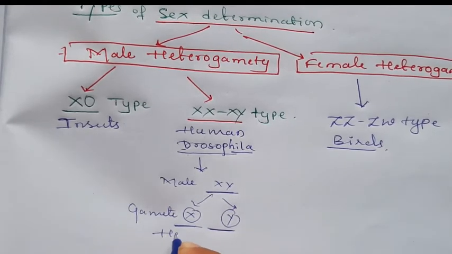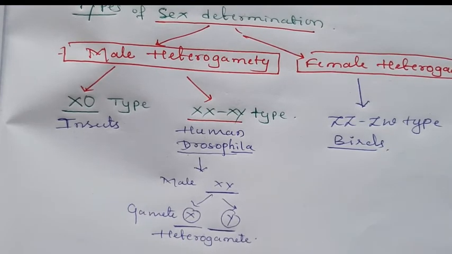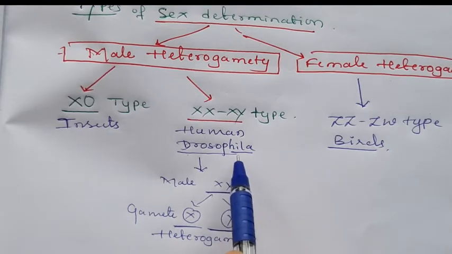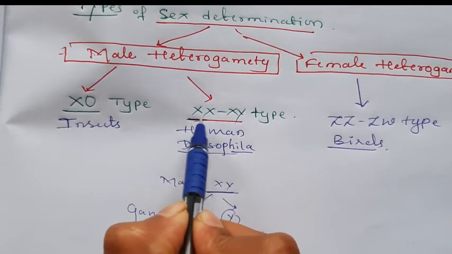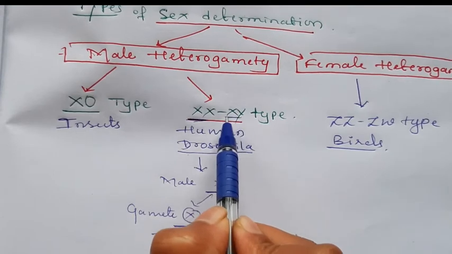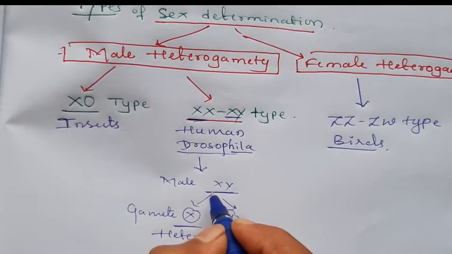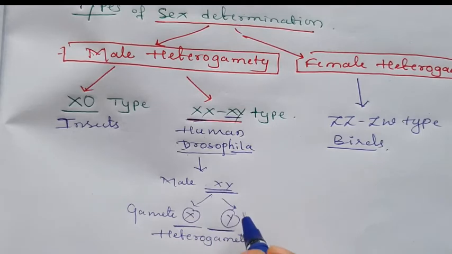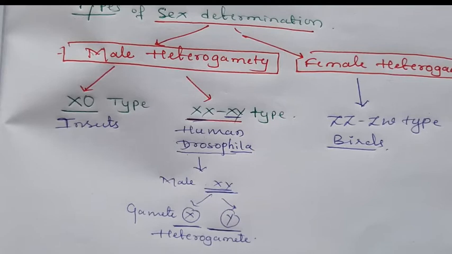These are the heterogametes. In human beings and Drosophila, the female produces homogametes and the male produces heterogametes. The male has the XY chromosome. During gamete formation, 50% of the gametes carry the X chromosome and 50% carry the Y chromosome. Such a condition is known as heterogamety, male heterogamety. Example, human beings and Drosophila.